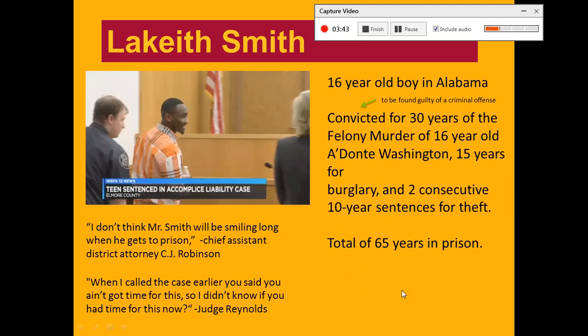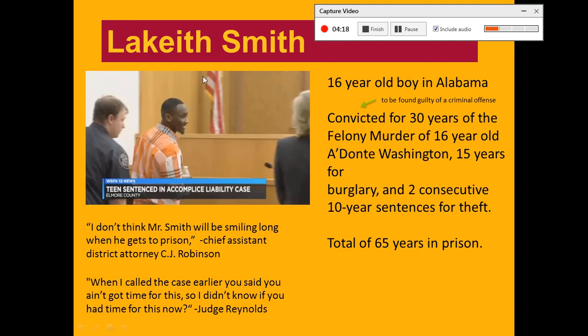Okay. So why was Lakeith sentenced to prison, convicted for murder? Let me tell you. So Lakeith Smith and 3 of his friends, Adante Washington included, decided one day they wanted to go rob somebody's house. They went to go rob the house. Everything was cool. When they left, Adante was shot and killed. I wonder what happened. No, I know what happened. So, I'm not going to get into that yet.